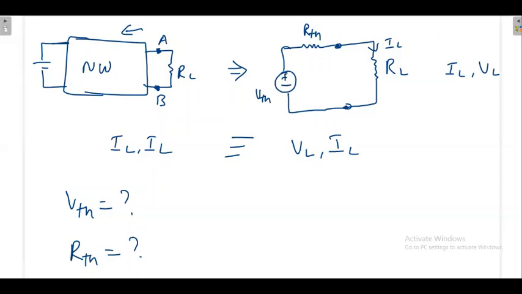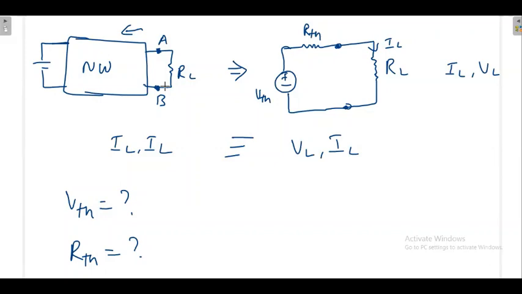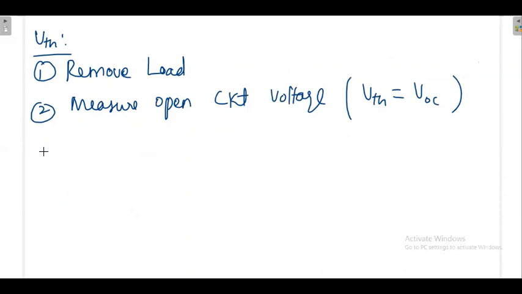Now I will write down the procedure to find V Thevenin. To calculate V Thevenin, first remove the load. Then measure the open circuit voltage across the load. After removing the load, you measure the voltage across AB. That open circuit voltage is equal to V Thevenin. That is the concept for V Thevenin.